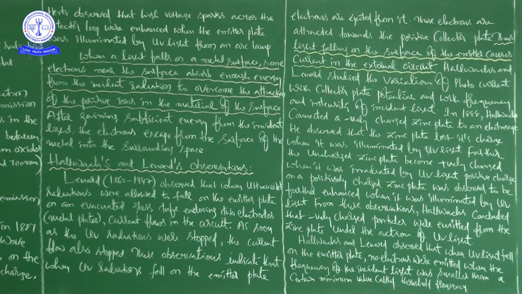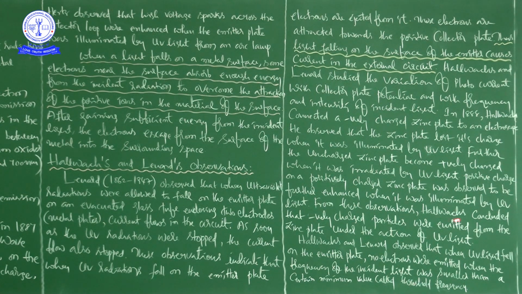Next, the positive charge on a positively charged zinc plate was observed to be further enhanced when it was illuminated by ultraviolet light. So, when it continues to be exposed to ultraviolet light, he observed that the positivity of the plate increases.